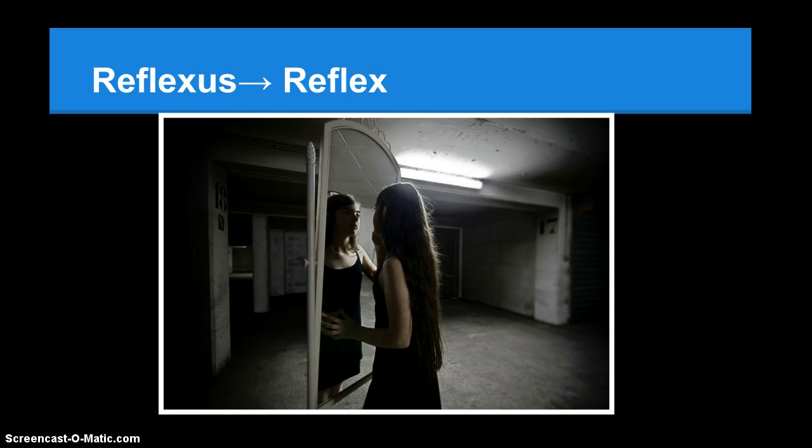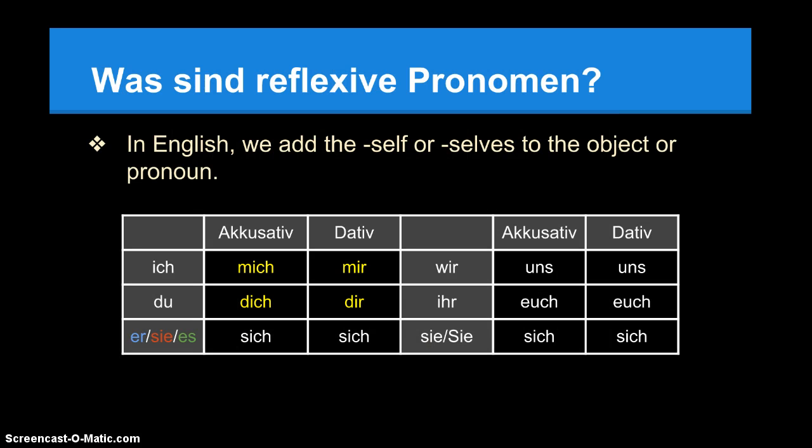So to start this off, we'll review what reflexive Pronomen sind. In English, we add selves or self to the subject or the object or the pronoun. So myself, yourself, himself, herself, itself, and so on. And the pronouns in German naturally have accusative and dative case. But as you can see here, only ich and du pronomen change in the dative case. So mich becomes mir, dich becomes dir. Other than that, sich, sich, sich all stay sich, wir stays uns, and ihr stays euch.